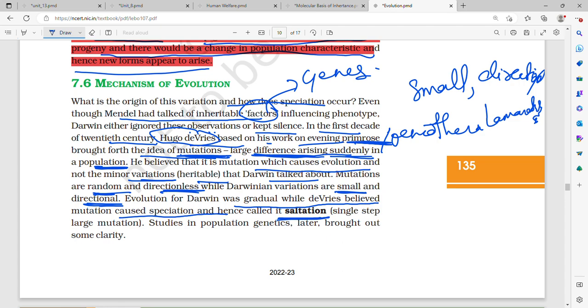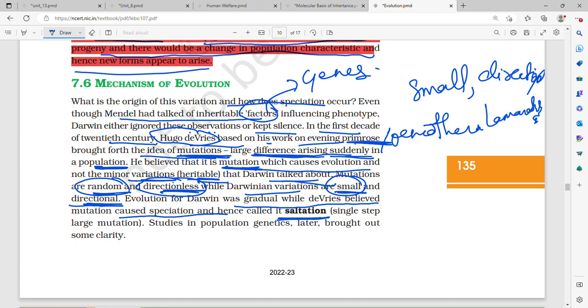Hugo de Vries brought forth the idea of mutations, large differences arising suddenly in a population. He believed that it is mutation which causes evolution, and not minor heritable variations that Darwin had talked about. Mutations are random and directionless, while Darwinian variations are small and directional.